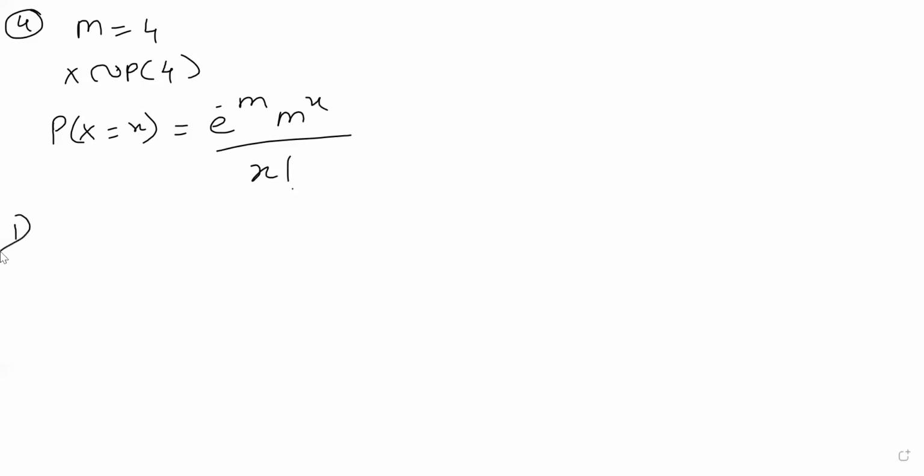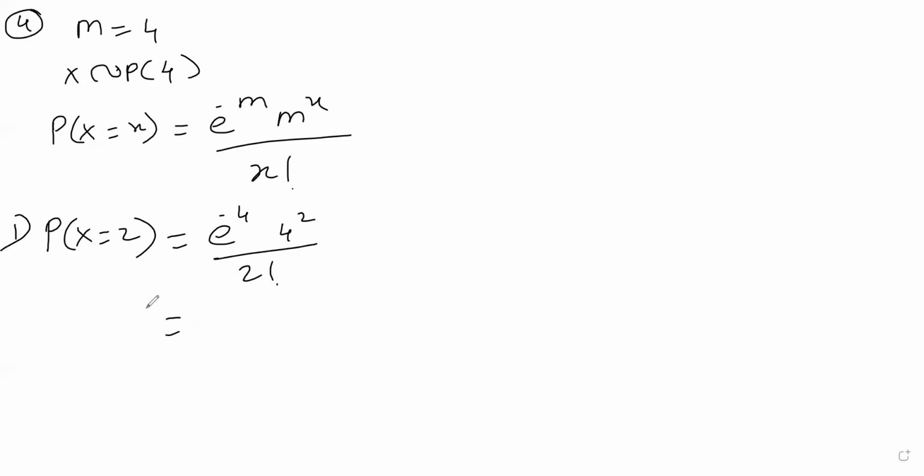The first case is only 2 complaints on a given day. So probability x is equal to 2 is e raised to minus 4, 4 raised to 2 upon 2 factorial.